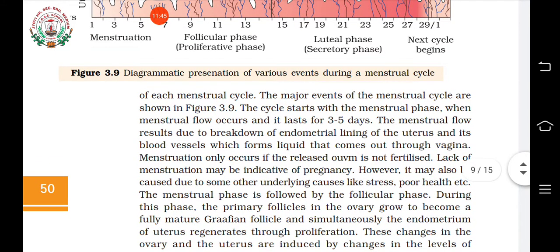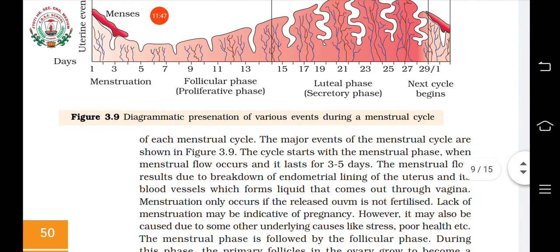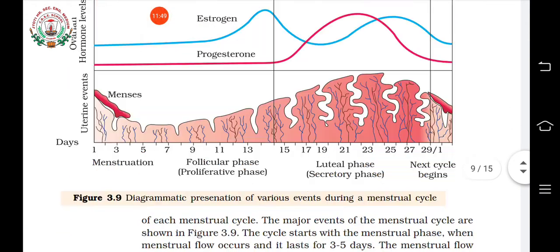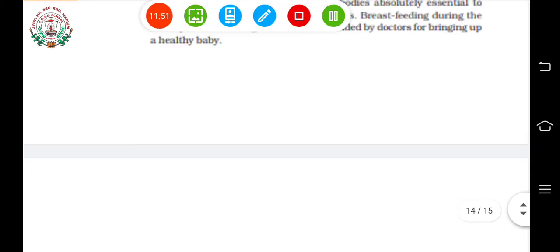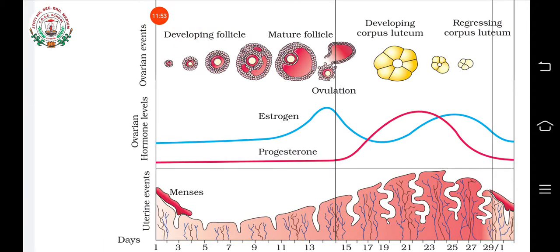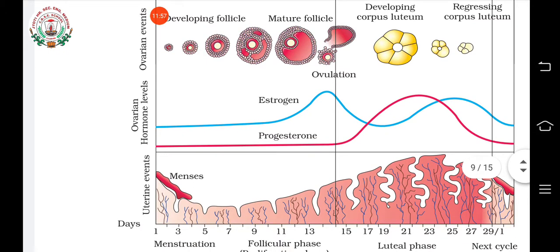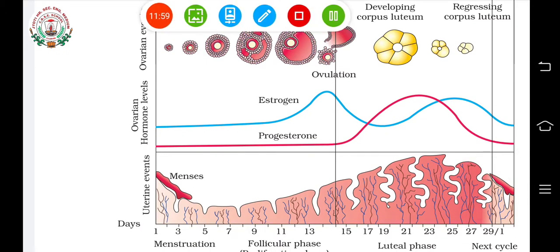Okay, menstruation. During menstruation you can see that the progesterone and estrogen levels in the body are very low, and progesterone is needed for the maintenance of the endometrium. As it is not there, what will happen? The endometrium falls off, and that results in menstruation.